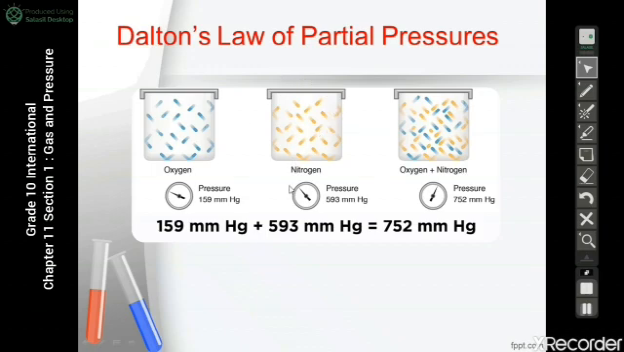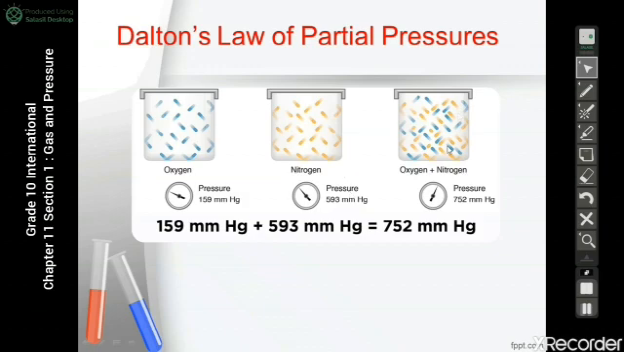And we have a container 2. Container 2 contains nitrogen gas, and the nitrogen molecules inside the container are colliding with the container walls. So they are exerting pressure on the container wall. So the pressure of nitrogen inside the container will equal to 593 millimeter of mercury.